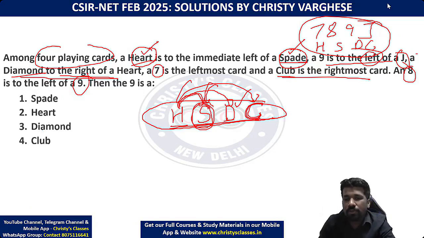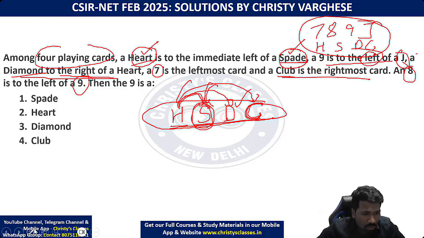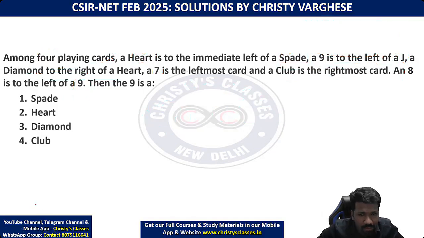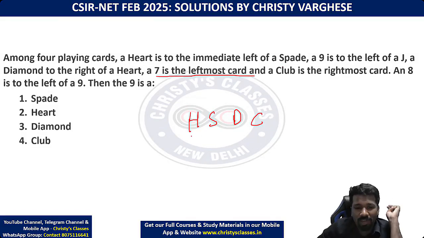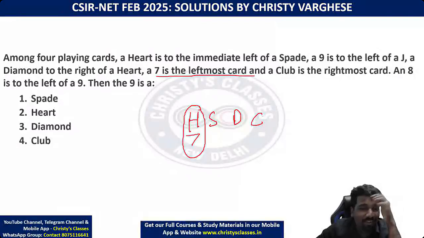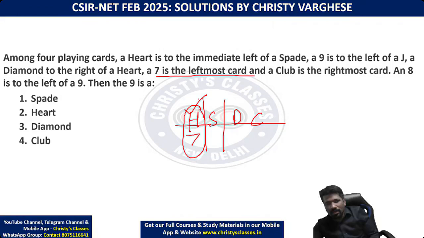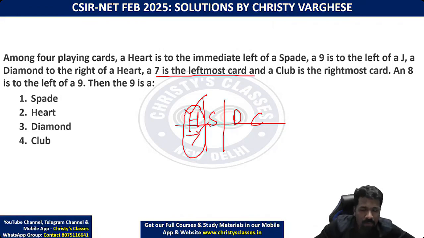Okay, so now you have to match the numbers with this four-suit arrangement. Heart, spade, diamond, club, is this arrangement clear to everyone? Now these four. 7 is the leftmost card, so 7 should be hearts. 7 and heart should match, because heart is the leftmost suit. So the leftmost number should be 7. In playing cards terminology, we call it 7 of hearts.